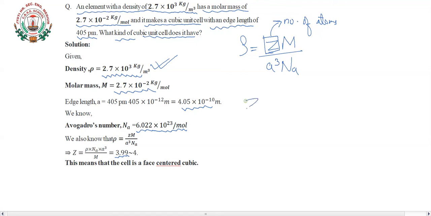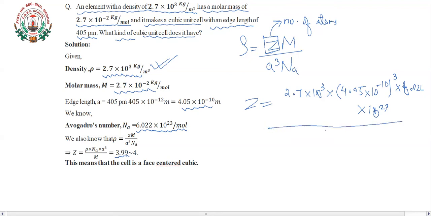If I am taking Z here, then rho is 2.7 into 10 to the power 3 into (4.05 into 10 to the power minus 10) cube into 6.022 into 10 to the power 23, whole divided by the molar mass, which here is 2.7 into 10 to the power minus 2.